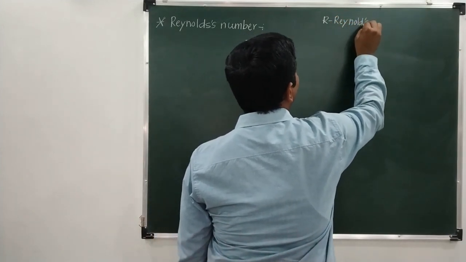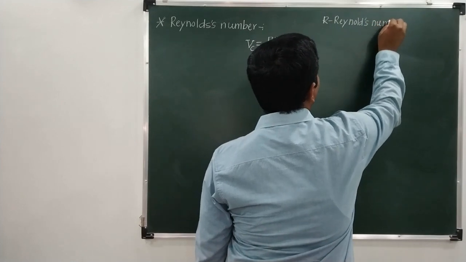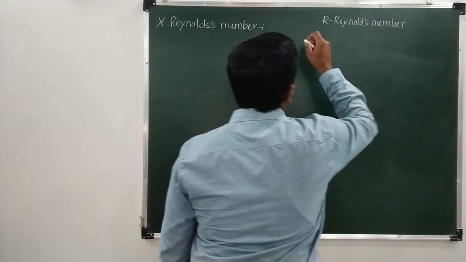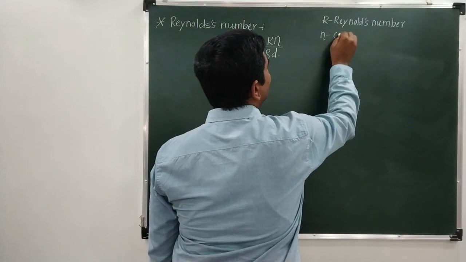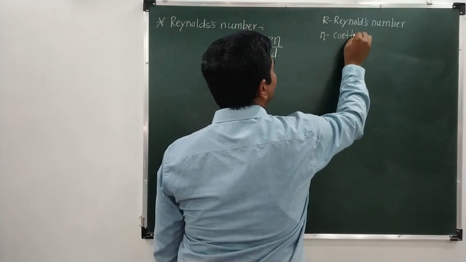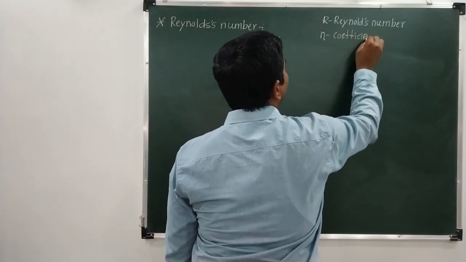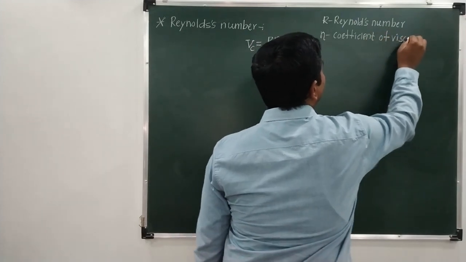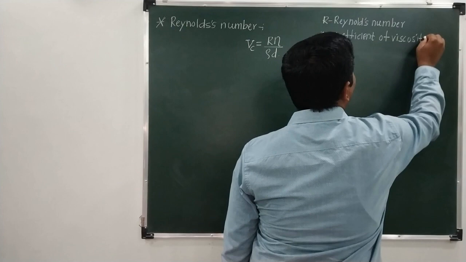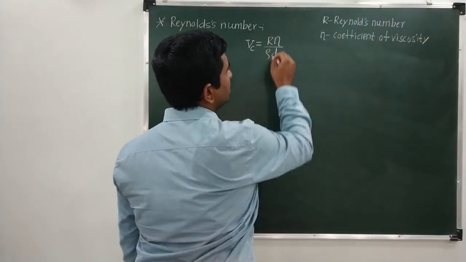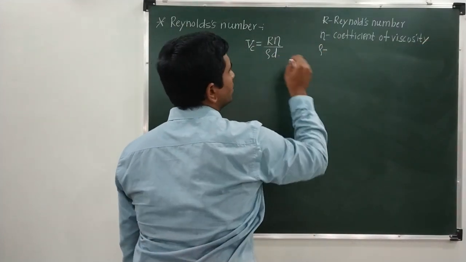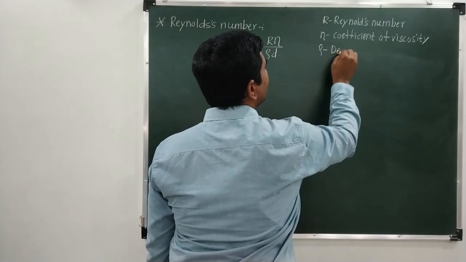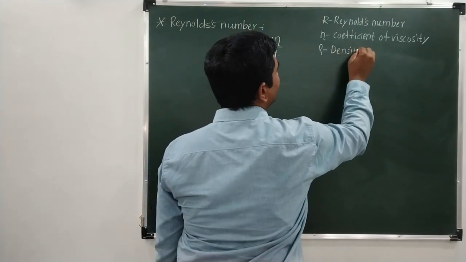Okay, here in this expression, this quantity R is called the Reynolds number. The quantity eta is called the coefficient of viscosity. The next symbol, rho, is called the density of the liquid.